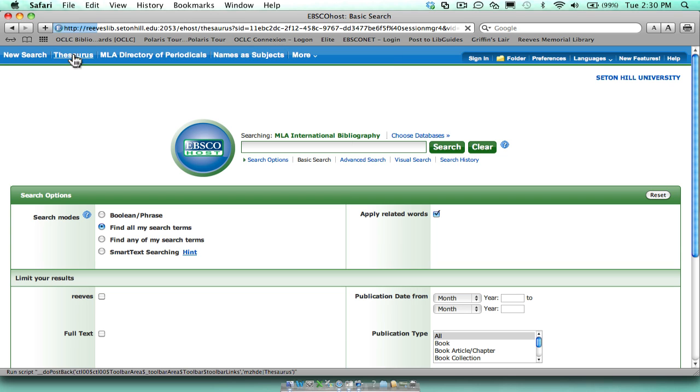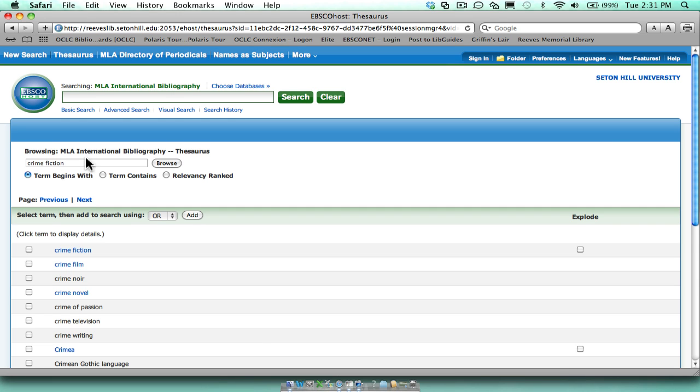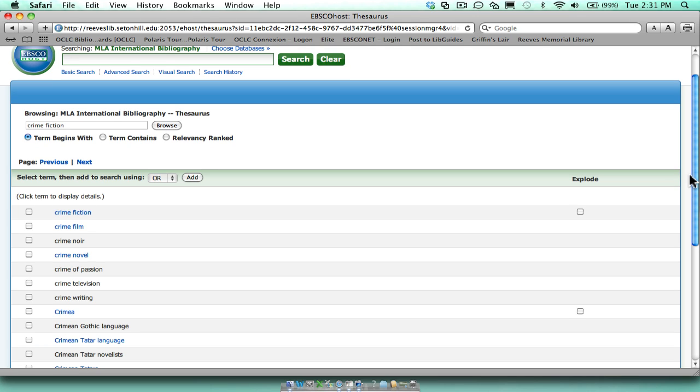Thesaurus is a very handy feature in this database. Because there are no abstracts, keyword searching is sometimes a little frustrating. And so this will show you some of the official search terms that the indexers use when creating the database. For example, let's use the term crime fiction. In browsing the terms, you can see that does come up as an official search term.